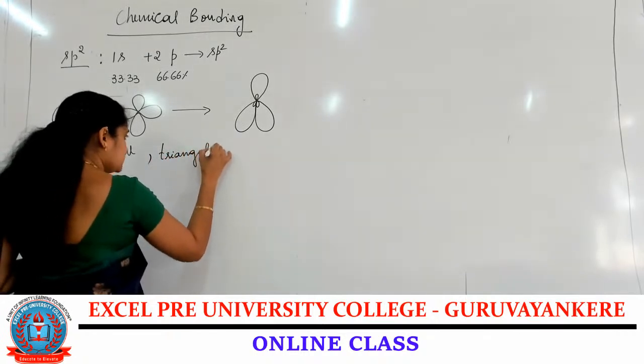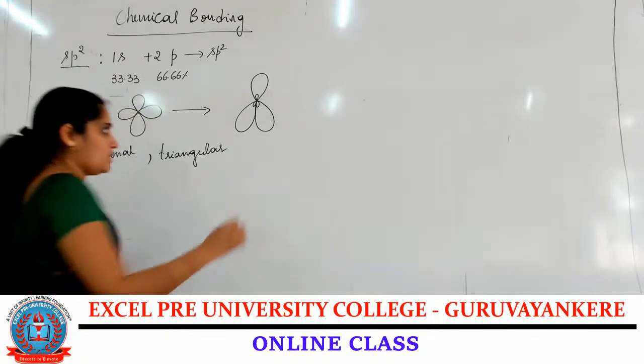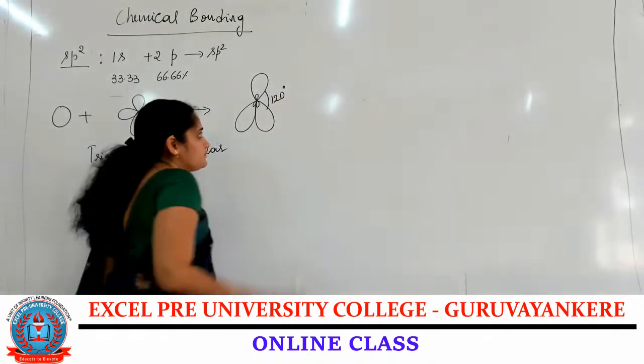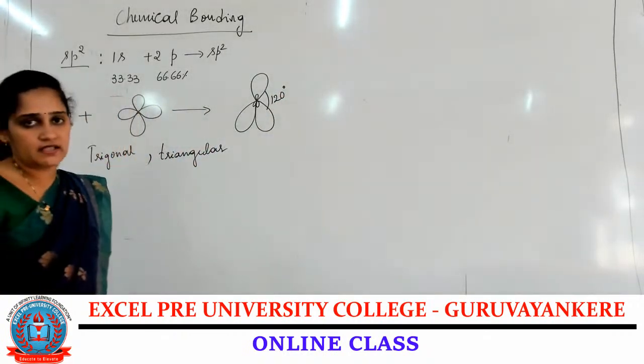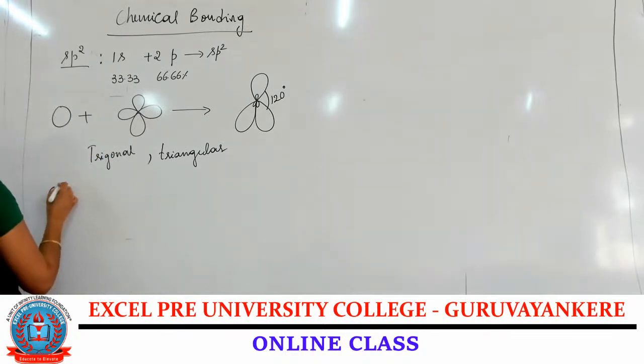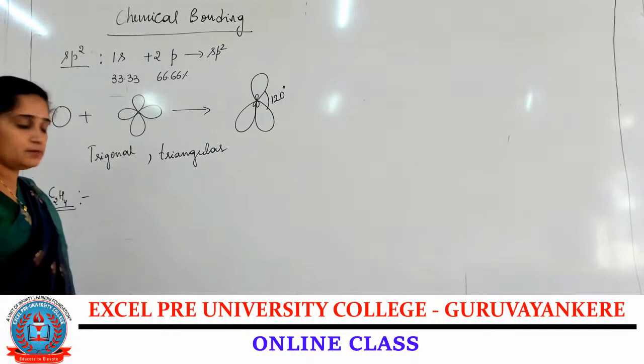Triangular shape, or trigonal shape if you say, is also correct. And the bond angle is 120 degrees. Let me take an example for the formation of C2H4, the formation of the ethene molecule.